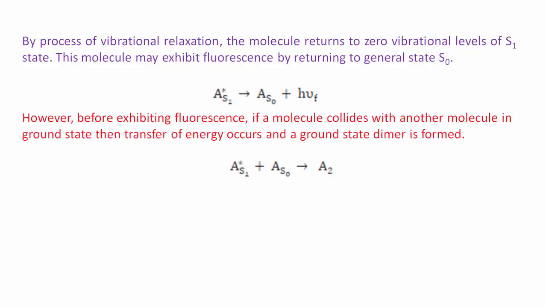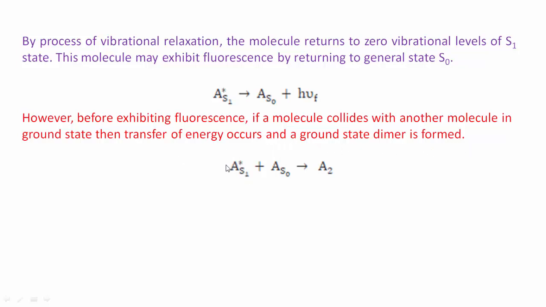However, before exhibiting fluorescence, if a molecule collides with another molecule in the ground state, that is, if there is a chance for this excited molecule to collide with another molecule in the ground state, then transfer of energy occurs and a ground state dimer is formed as shown here.